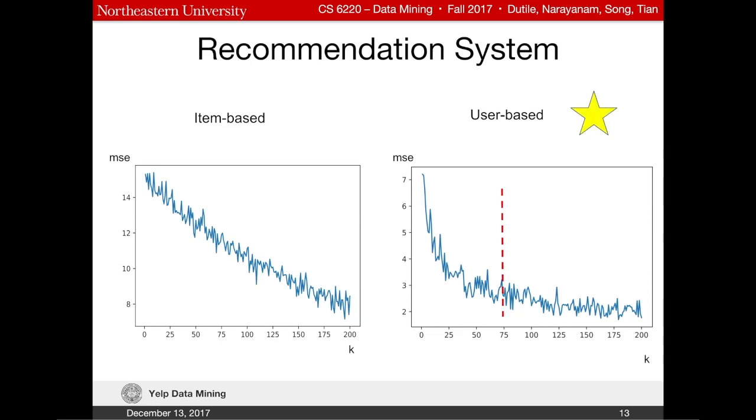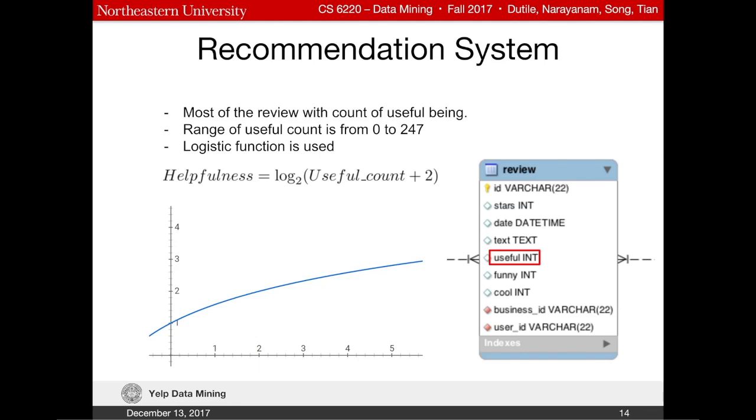75 is a good K to be used for the user-based recommendation system. Besides this, we tried several methods to improve the performance of the recommendation system. One of them is to take helpfulness into consideration, which is a logistic function of the number of users who think the review is helpful for them. The detail about why we chose the logistic function is explained in the report.